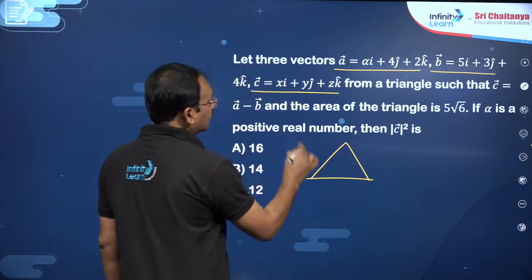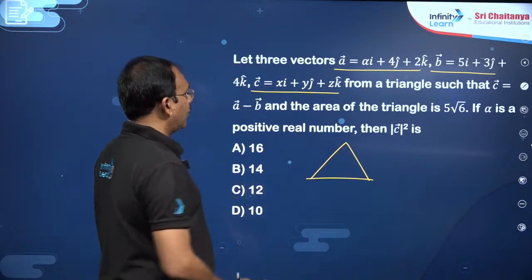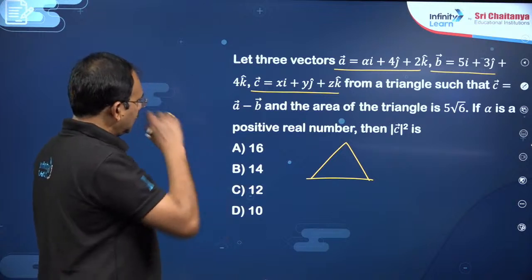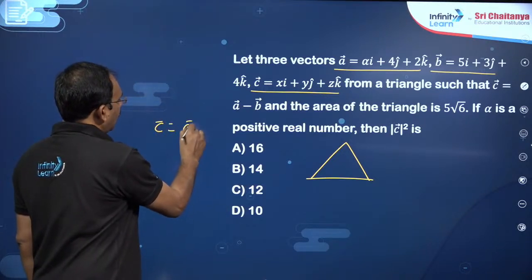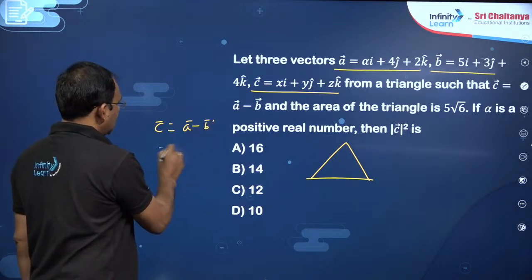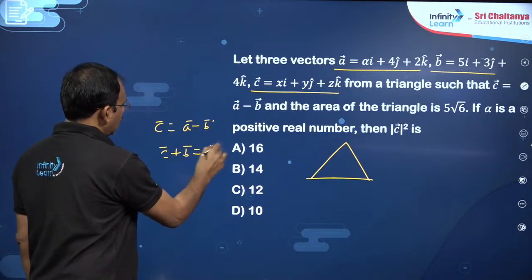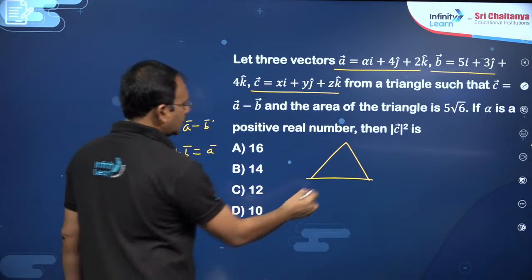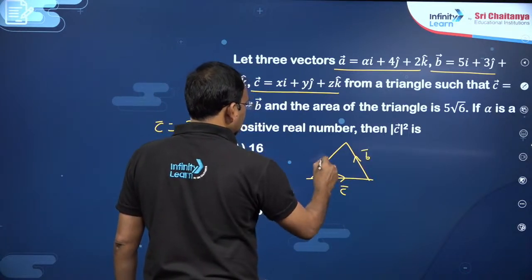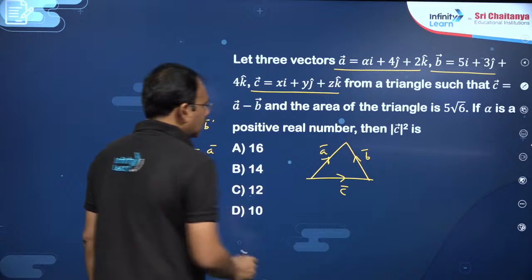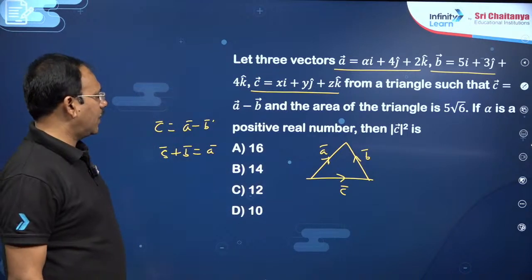Yeah, so these are three vectors A bar, B bar. You can write like, so C bar is equal to A bar minus B bar, in the sense C bar plus B bar is equal to A bar. So friends, suppose this is C bar, this is B bar, so this will be A bar, correct? C bar plus B bar is equal to A bar.